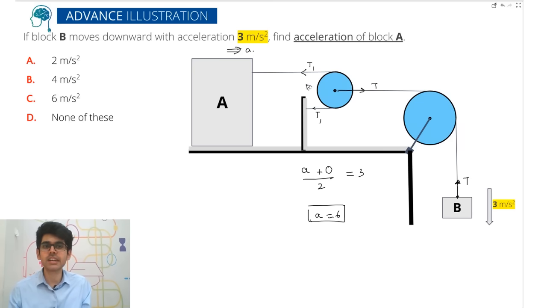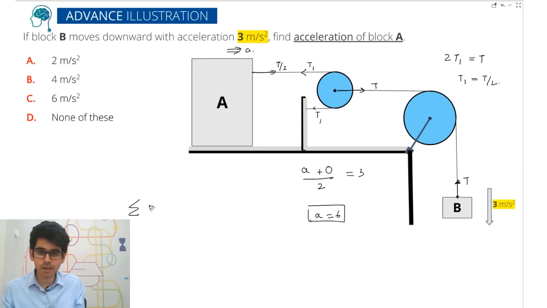So basically it will be T by 2, right? You can easily establish 2 times T1 is equal to T. So T1 is equal to T by 2. So the tension in this string is actually equal to T by 2. ठीक है, T by 2 ले लो. So now do the dot product वाला technique. Net work done by the string is 0. So ये यहाँ पे apply this dot product of tension and acceleration on all the blocks is equal to 0.